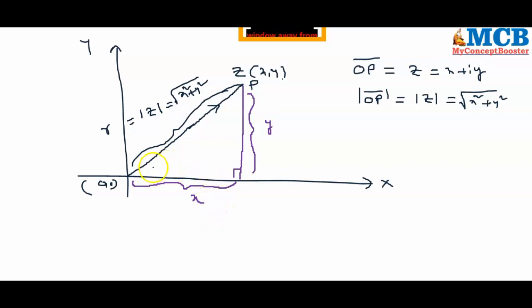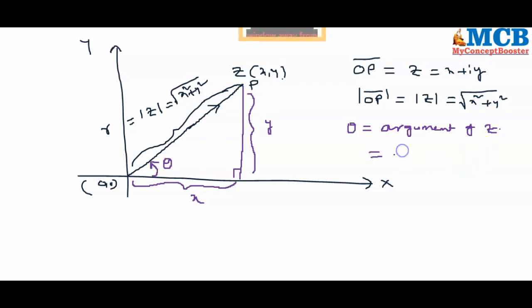Let the ray OP make an inclination theta with the positive direction of x-axis. That theta is called argument of the complex number z.